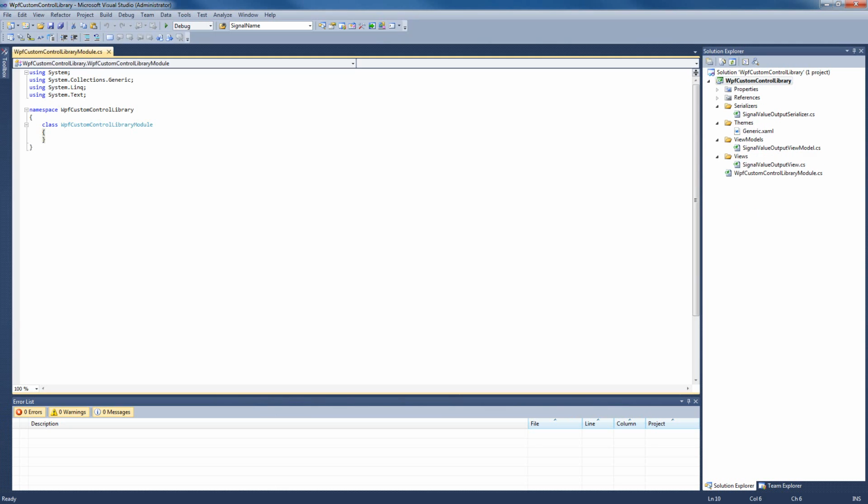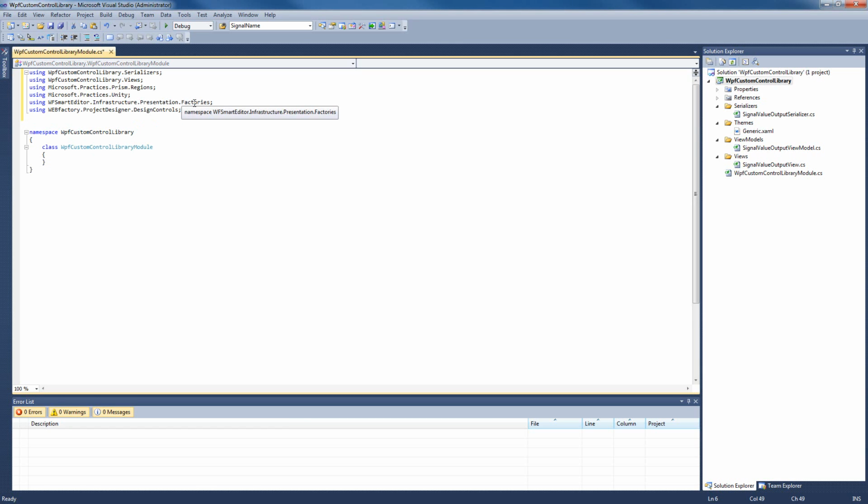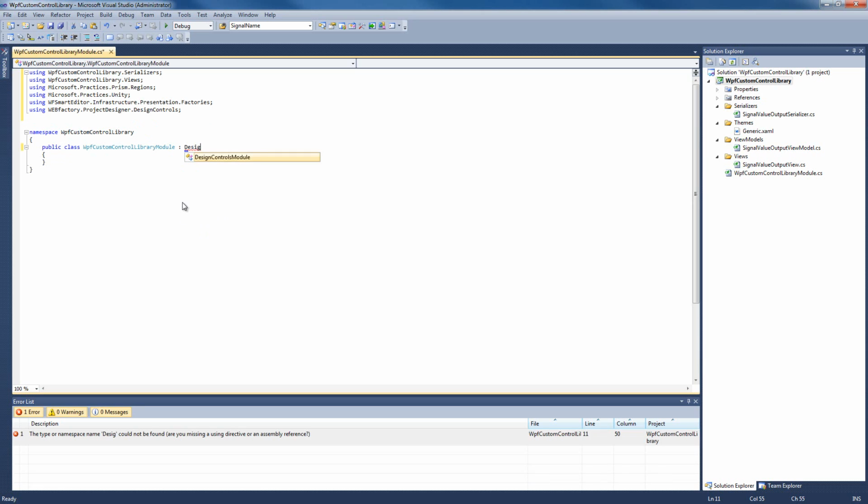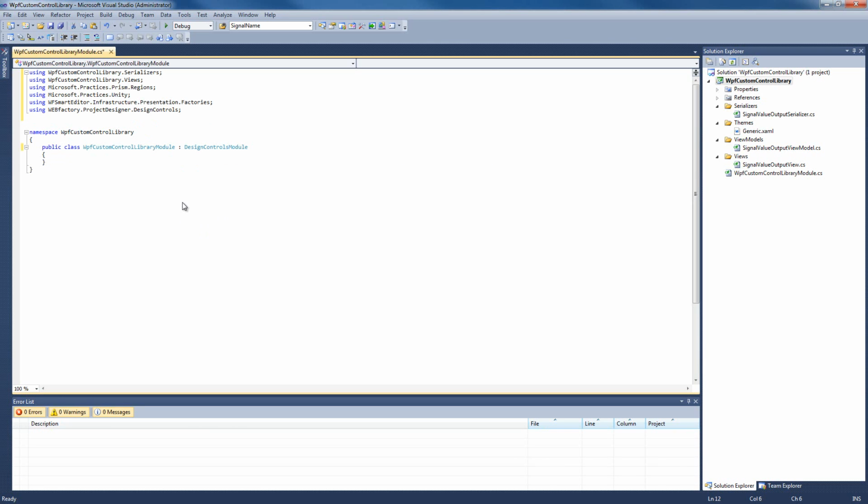Now, in our new class, we're going to replace the usings with the correct ones, as you can see right over here, and we're going to change the visibility of our class to public. We will also make our class inherit the design control module. Next, we will implement the constructor and pass the arguments to the base class constructor.